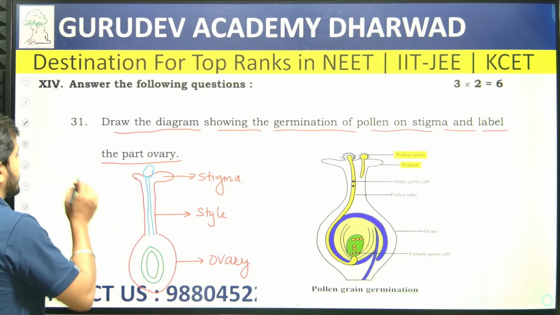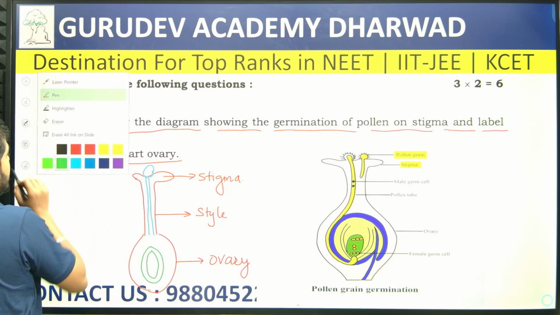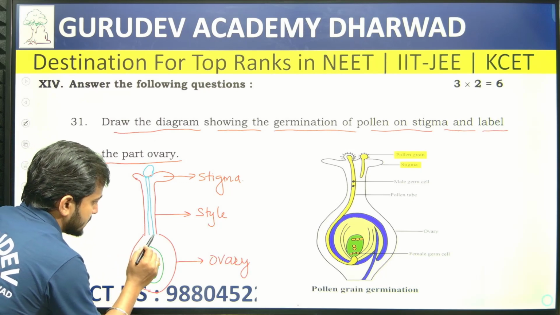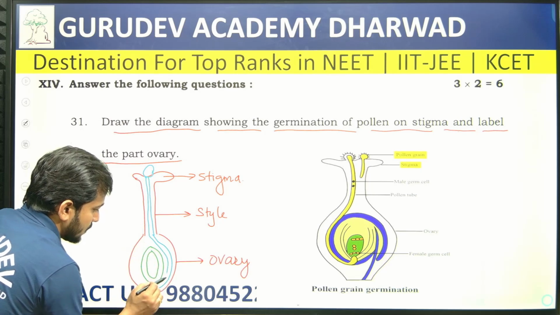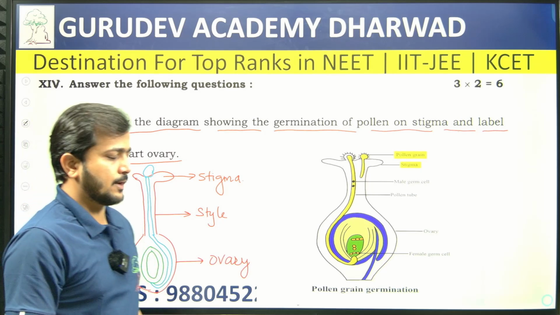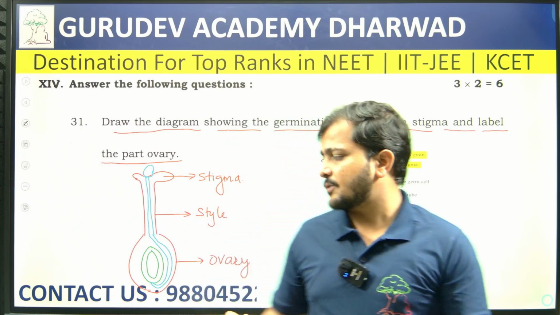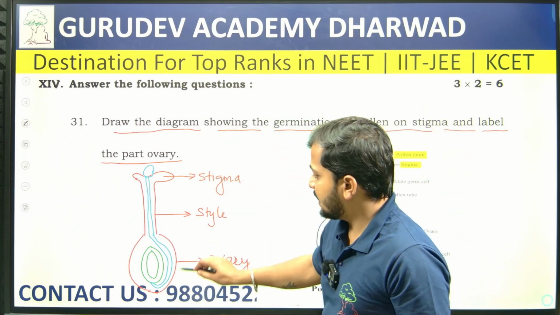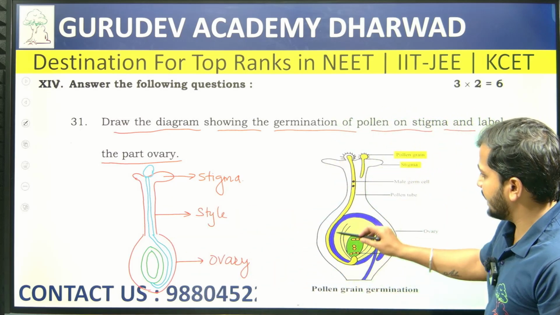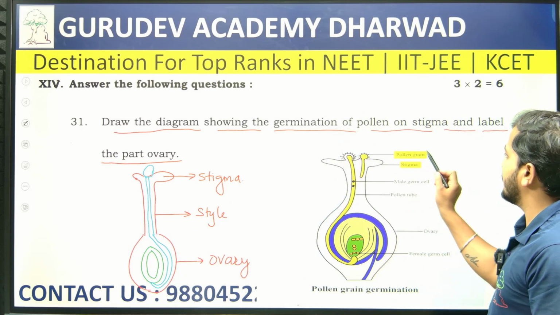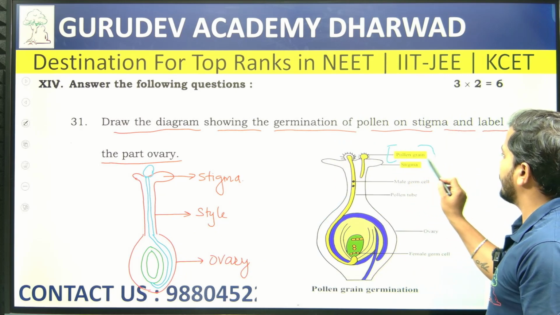The pollen tube grows and comes to meet the female gametophyte. Wherever the female gametophyte is present, the growth of the pollen tube takes place.